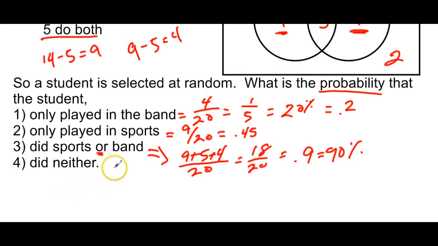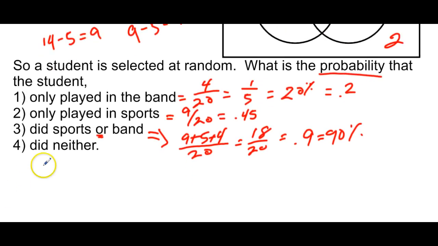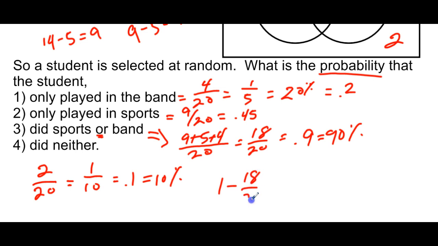All right. And what is the probability that the student did neither? For neither, you can basically look at your Venn diagram. You already know it's 2. So it's 2 out of 20, which is 1 over 10, which is 0.1 or 10%. All right. Or say you didn't know that that was a 2. What you could have done was take 1 minus 18 out of 20, right? Because the union was this right here. That would give us the same thing, which is 2 out of 20. And that's how we can get our answer.